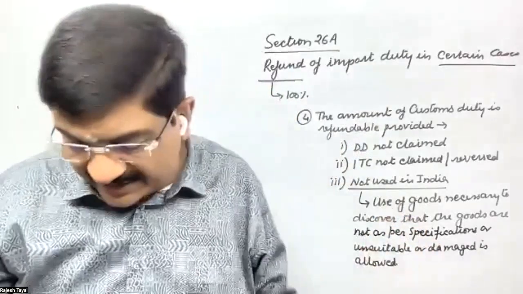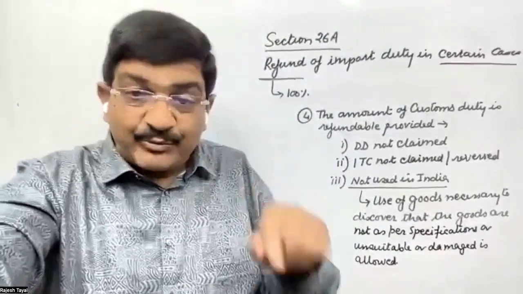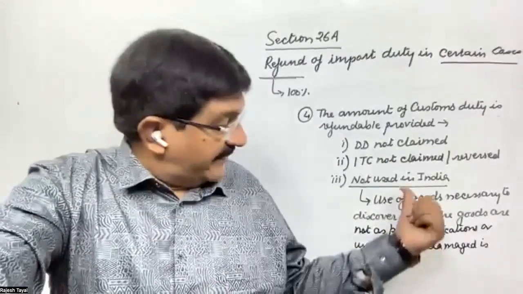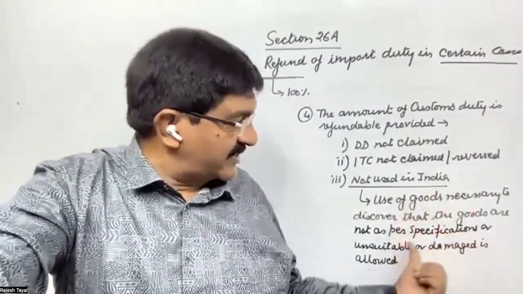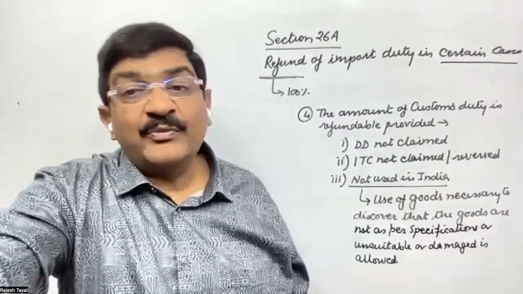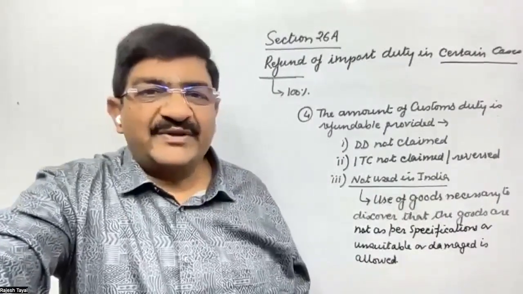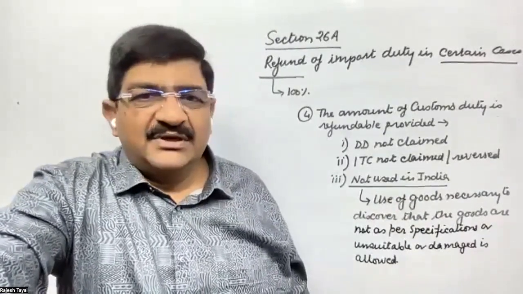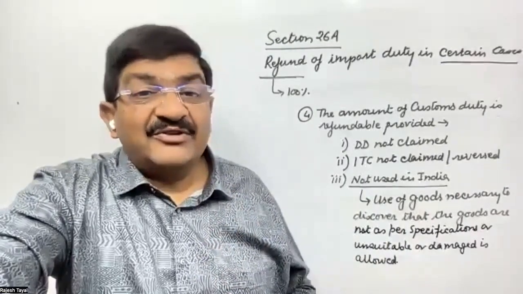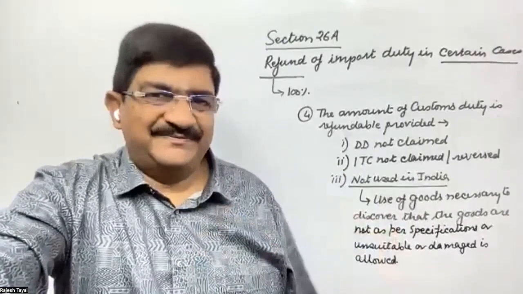So quite possible many things are never known to be defective or unsuitable unless those are really put to use. Section says goods should not have been used in India. Further said use of the goods is necessary to discover that the goods are not as per the specifications or those are damaged or those are not suitable. That will not be considered as a use of the goods in India for the purpose of refund under section 26A. Now these are all terms and conditions prescribed under section 26A. So I've given you brief in the first, then we will go in the section.